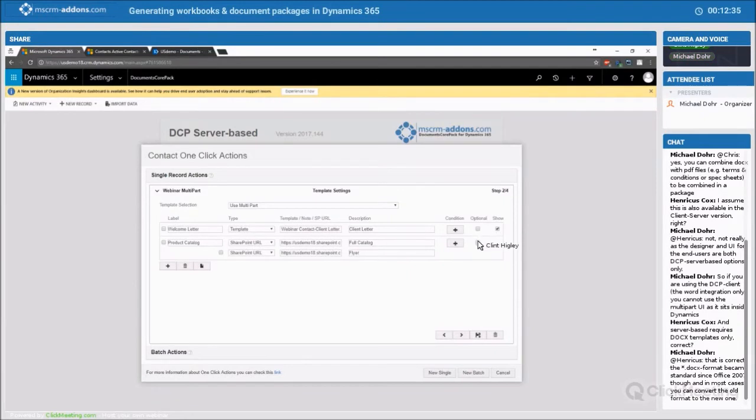Pretty simple. I actually want this to be optional. So I want the user to be able to choose if they want to even add these product catalogs or this flyer when they're in the dialog. So I'll just go ahead and click this button. That'll make it optional for the user. And that's basically how you set up this pick list. Once we run it, you'll be able to see it.